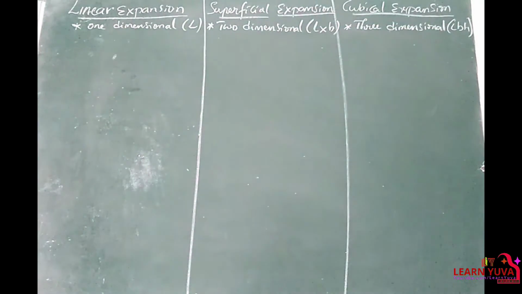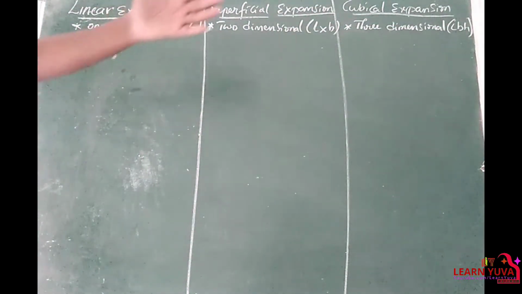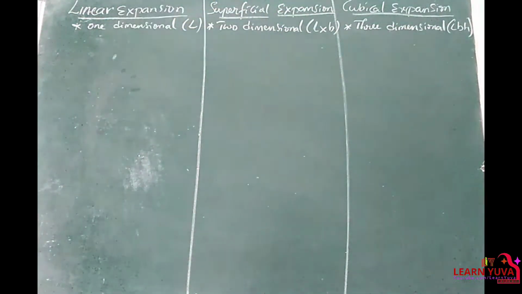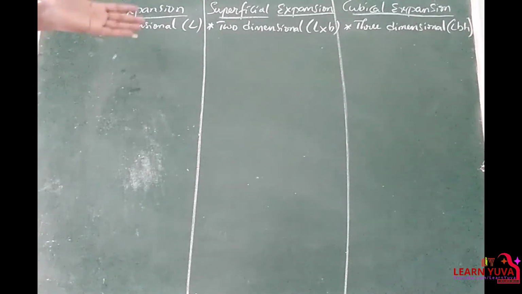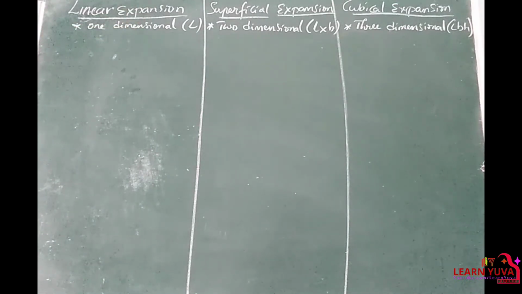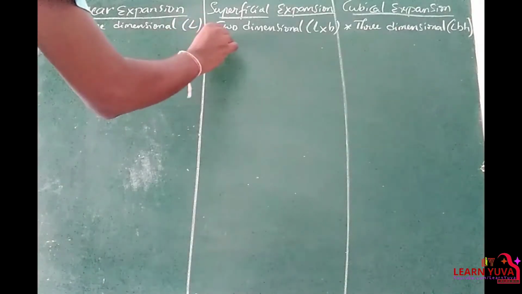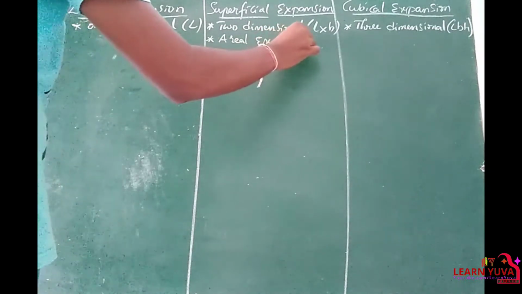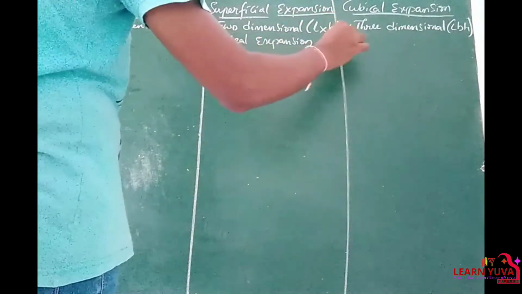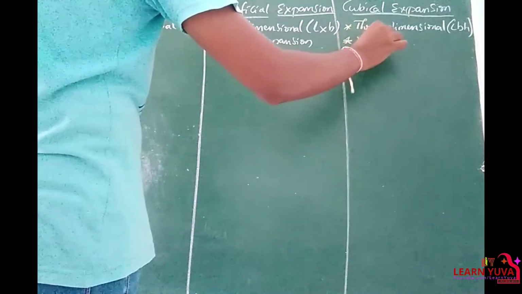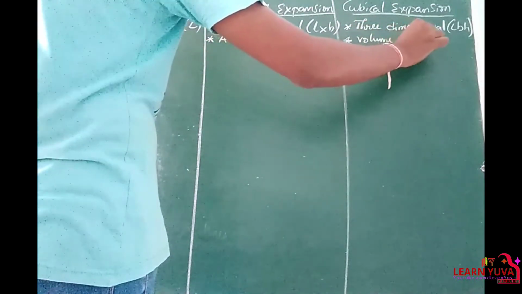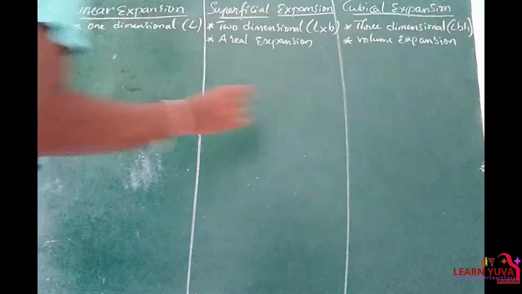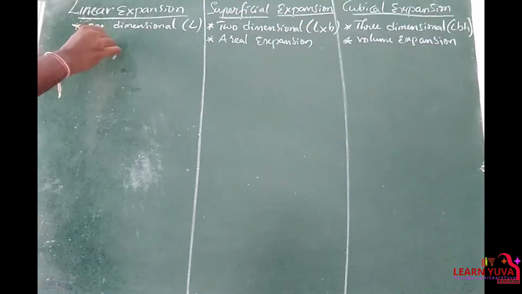In all the three cases, if the expansion is possible, then it is thermal expansion. There is no other name for linear expansion, because it increases in only length. Superficial expansion is also nothing but areal expansion, and cubical expansion is also nothing but volume expansion. So we can say it as a length expansion.